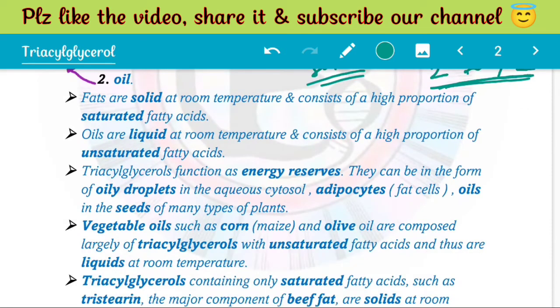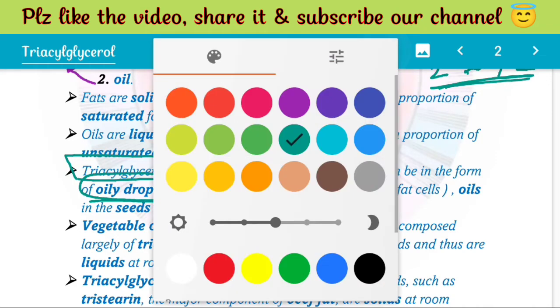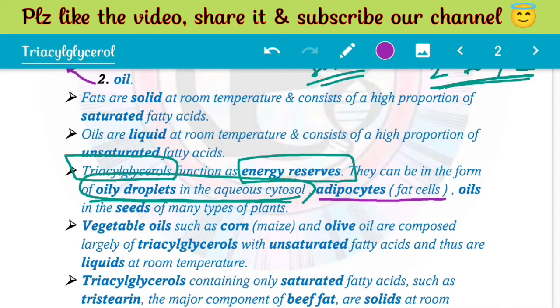Also, these TAGs are used as energy reserves, mainly in lower organisms. In a lower eukaryotic cell, they are just present in the cytosol as oil droplets, while in vertebrates, in higher organisms, there are specialized cells dedicated to storing these fats, which are called adipocytes. In plants also, in the seeds of plants, they are present as oils, as energy reserves. Clear?